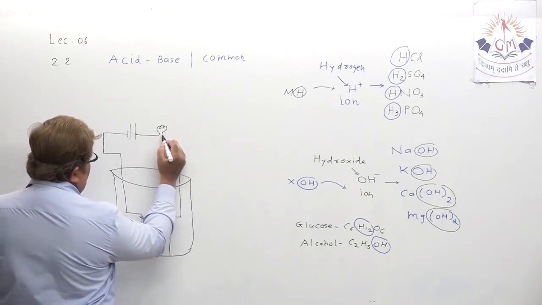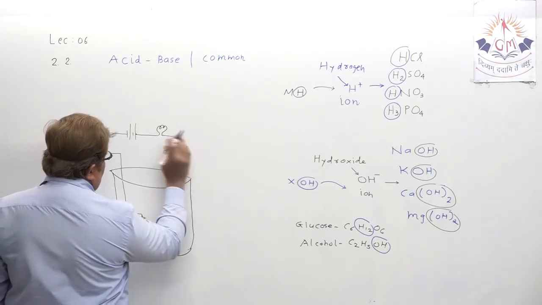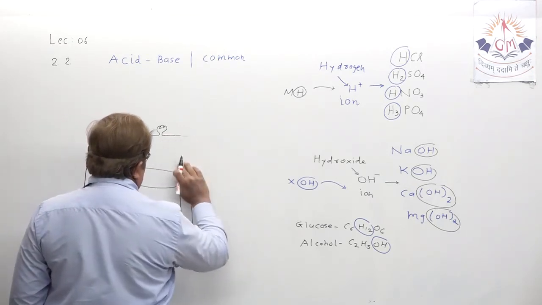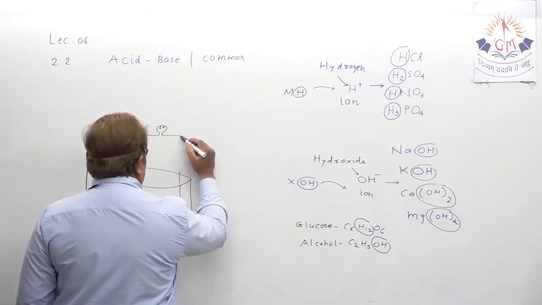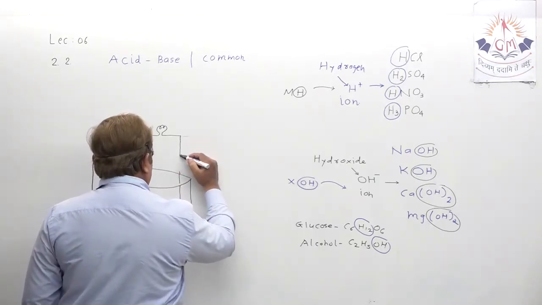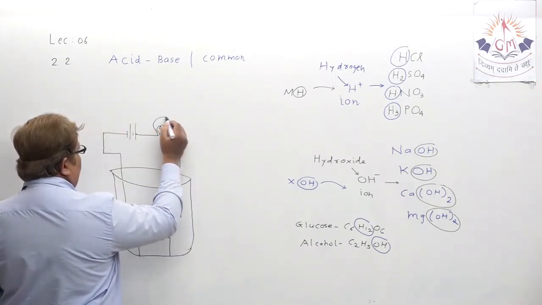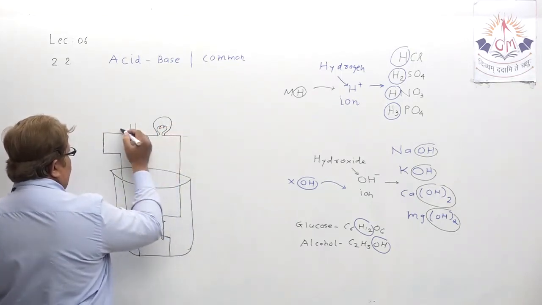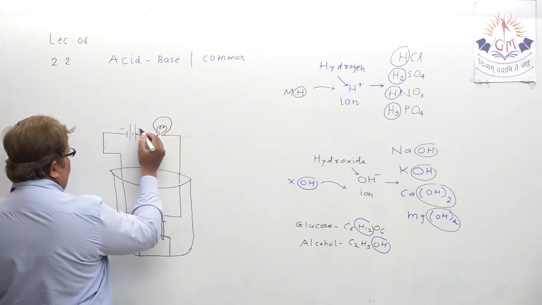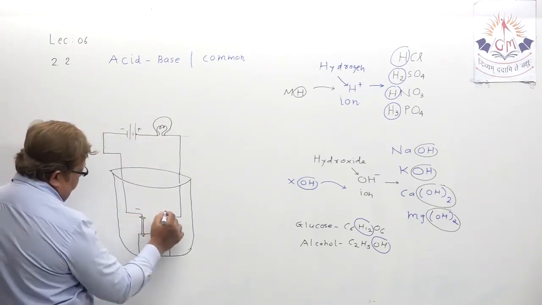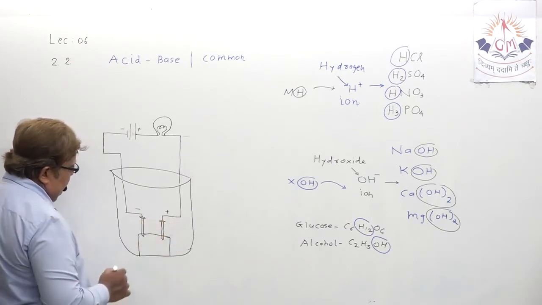In physics, you will learn various types of symbols later on. This bulb has also been kept in the circuit. This is negative, this is positive, cathode and anode.